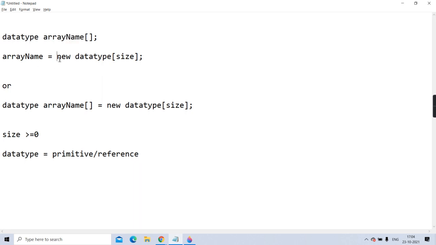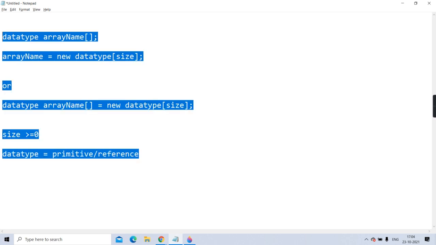And when you use new, it will actually allocate memory. As much memory is needed for one data type multiplied by that size, that much contiguous memory on the heap, and the reference is stored in this variable. And using that reference, can you access the array? Yes, using array name square bracket index. Okay, so the concept of that is clear to you.